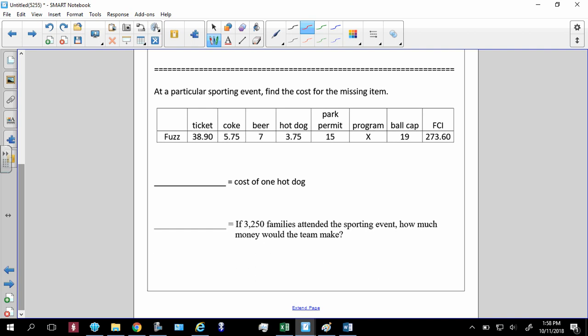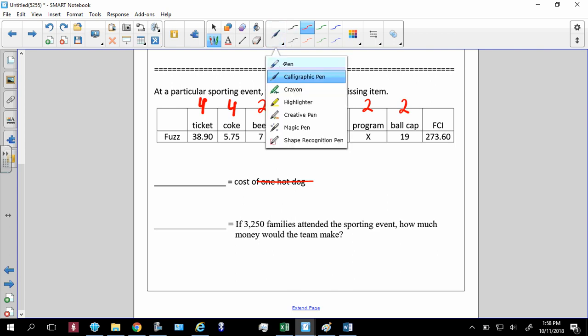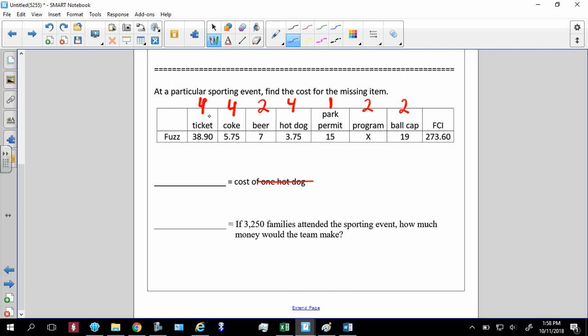All right. First off, program, it says hot dog. It should say program. All right, so again, times that by 4, times that by 4, beers 2. Hot dog is 4. Parking permit is 1. Programs will multiply by 2. Ball caps 2. All right, I don't think I can use this pen anymore. All right, 38.9 times 4.